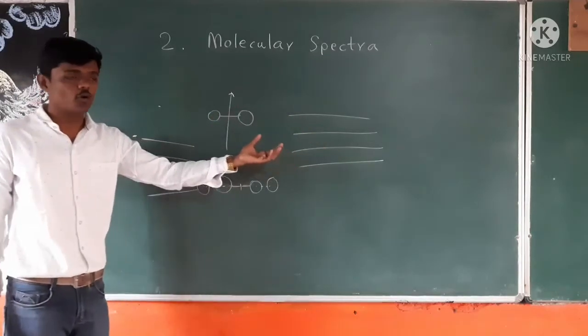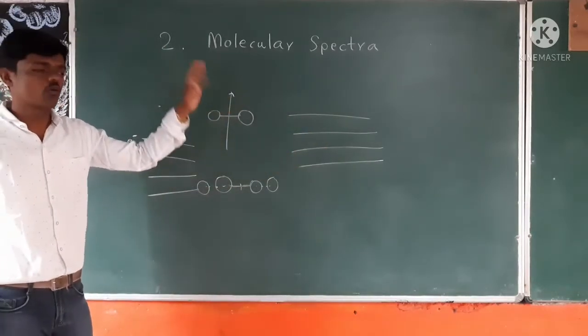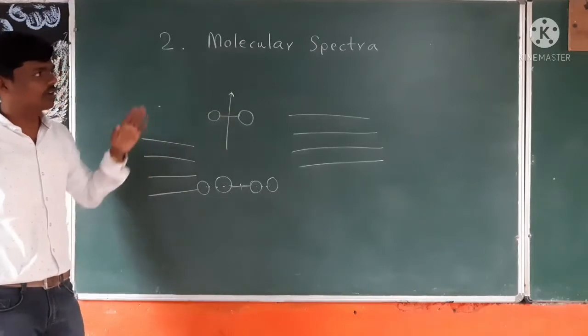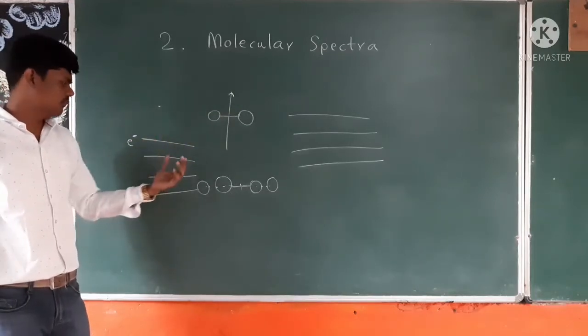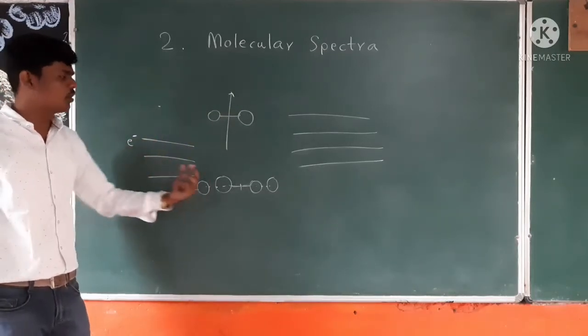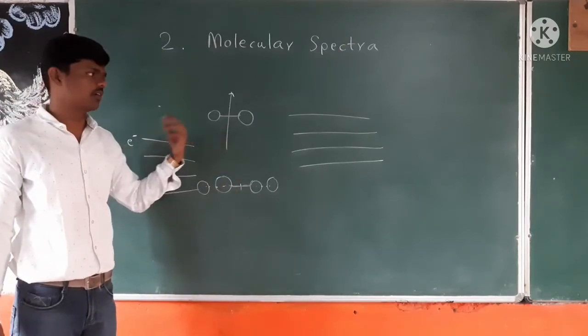As the energy levels are complex, the molecular spectra is also complex. This is the main difference between atomic spectra and molecular spectra. Here we get electronic spectra, vibrational spectra, and rotational spectra.